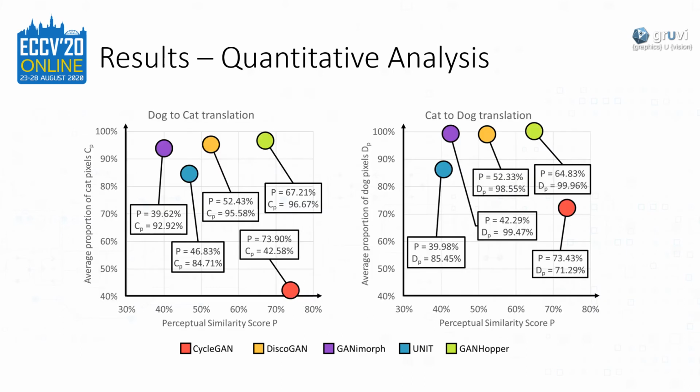We can see that CycleGAN produces outputs that best resemble the input for both directions, but fails to perform domain translation. Our approach outperforms UNIT, GANHopper, and DiscoGAN in both metrics. This result indicates that one does not necessarily need to sacrifice domain translation ability to preserve salient features of the input.